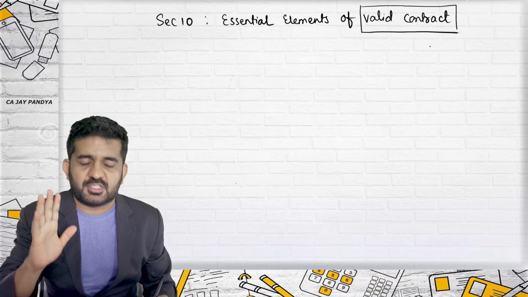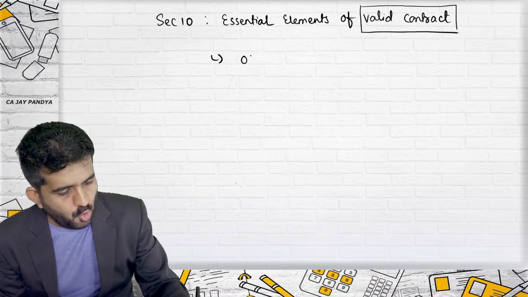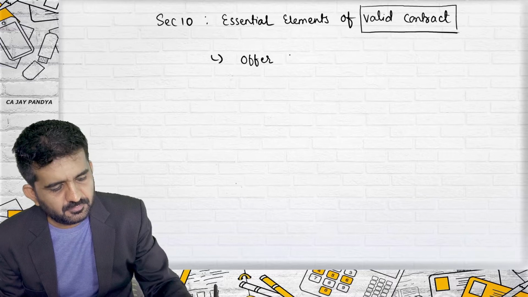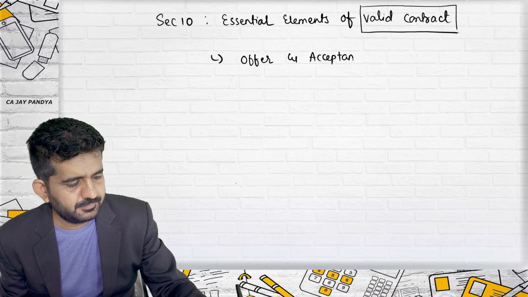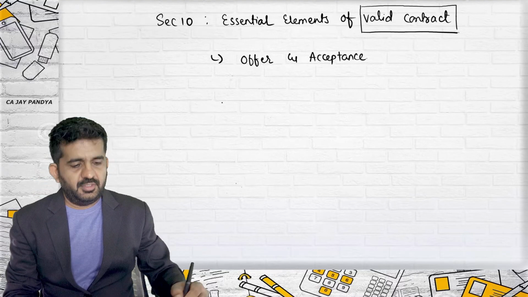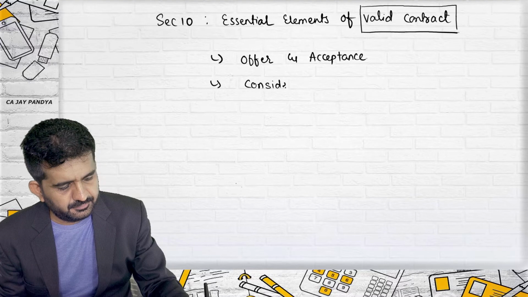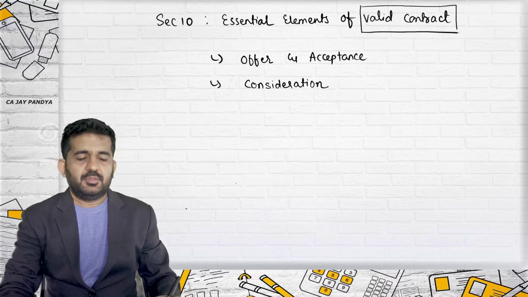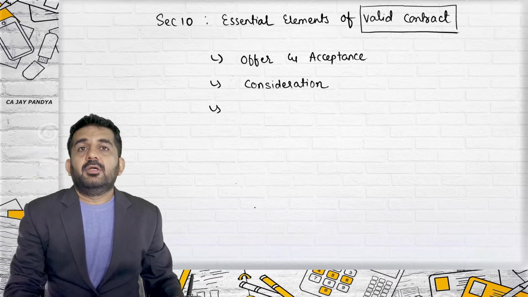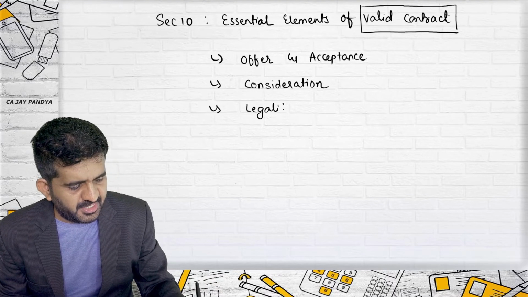Let me first write down these characteristics. Offer and acceptance. Second is consideration. Third is legality of object.